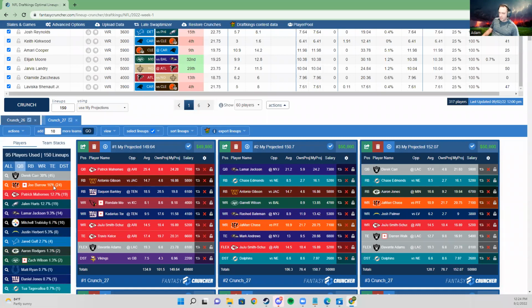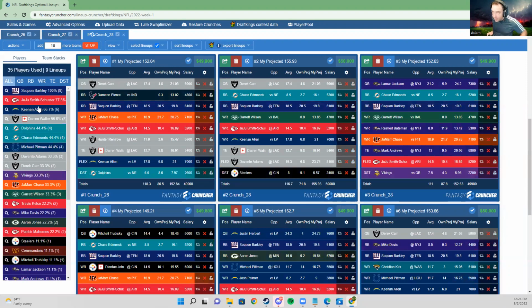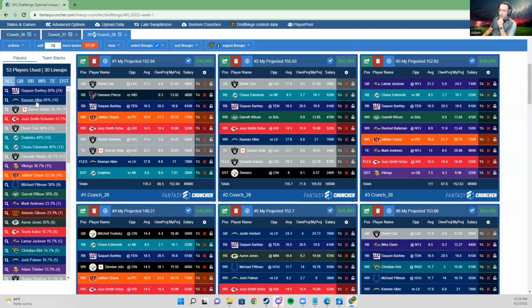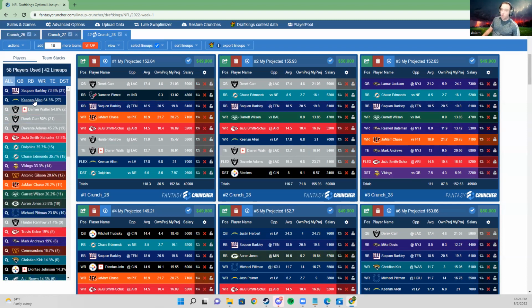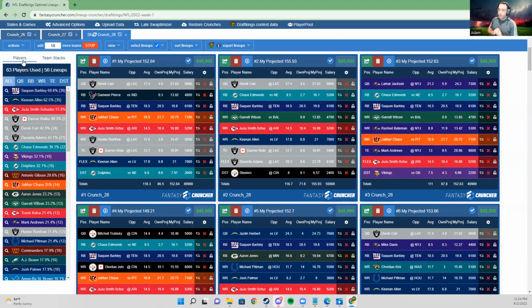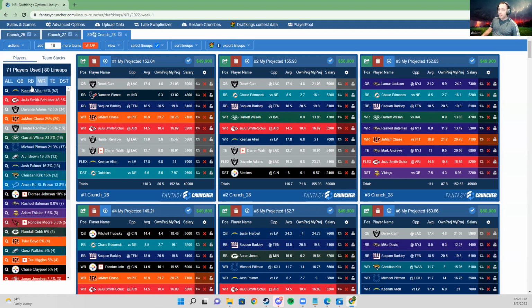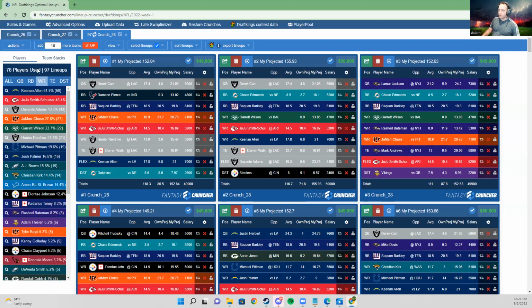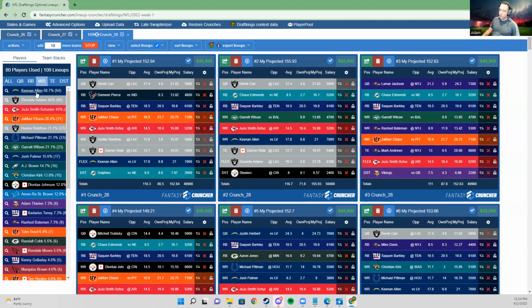And right now, as it stands, you'll see Justin Herbert's exposure is at 5%. I didn't even adjust Keenan Allen that much, but I'm curious what happens if I adjust his projection up to 22 because of late breaking news, which happens. You're having projections updated live based on late breaking news. And you'll see, obviously, Keenan Allen is a smash play with a projection of 22, and he's getting a lot of exposure in your lineups.